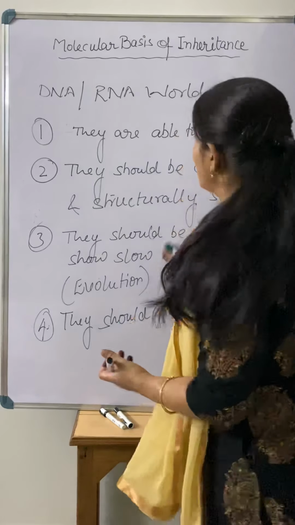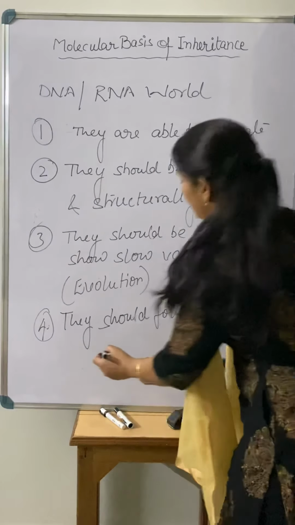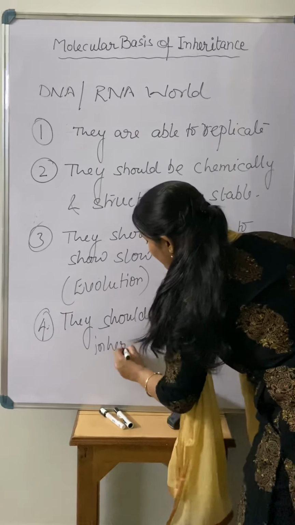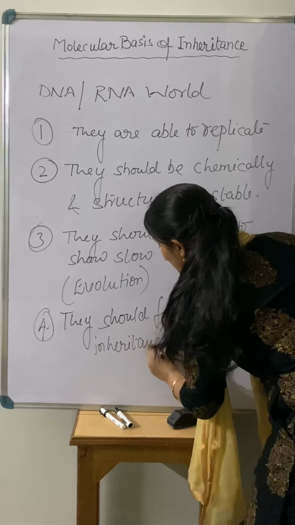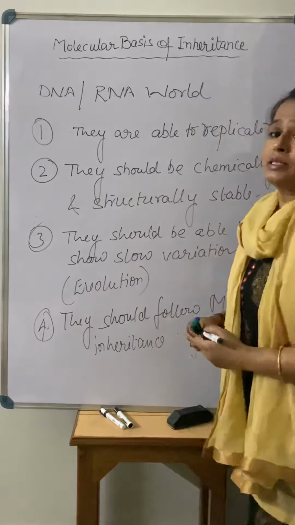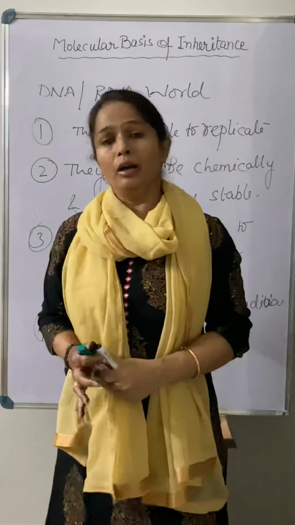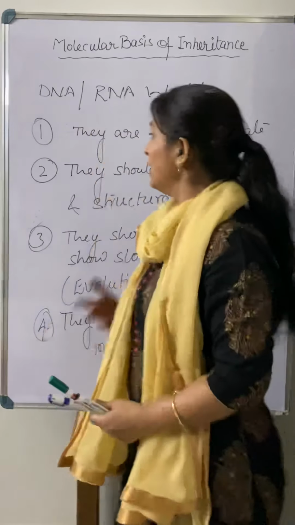So that is the fourth criterion for a genetic material. These were the four things required for being a genetic material.